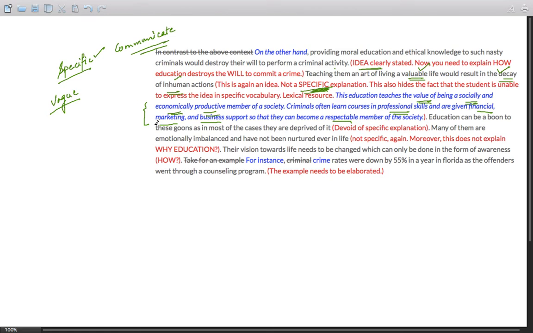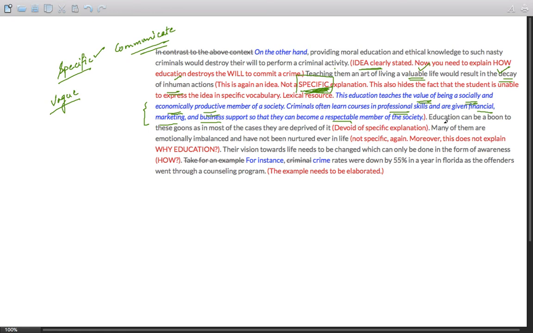They are really simple. But these words express the idea in a specific manner, which the IELTS people want, or in fact, which any essay should have. An essay is not a body of difficult or heavy words that are vague in nature. An essay is a body of words that communicate an idea in a specific manner.